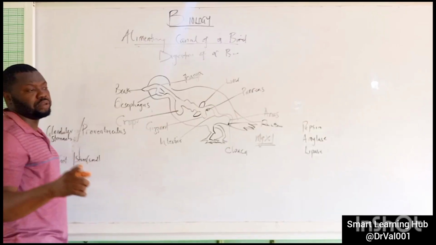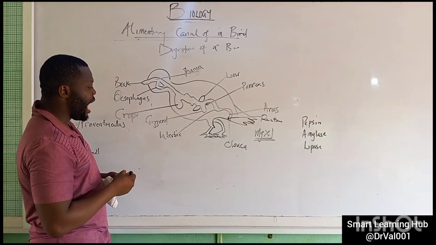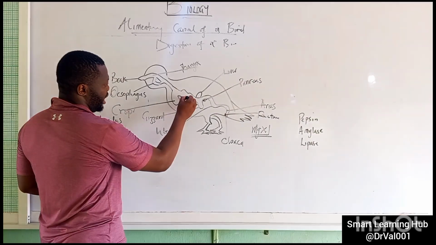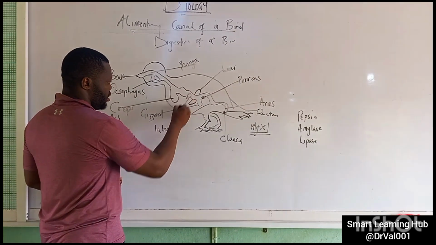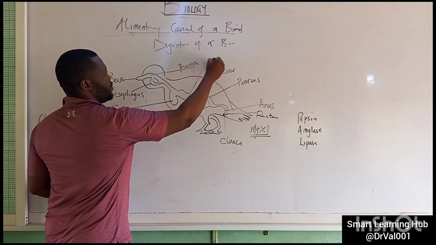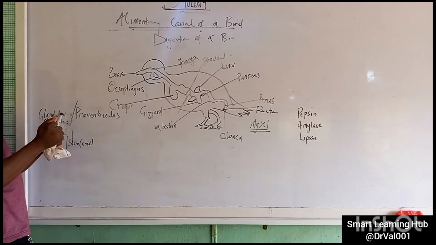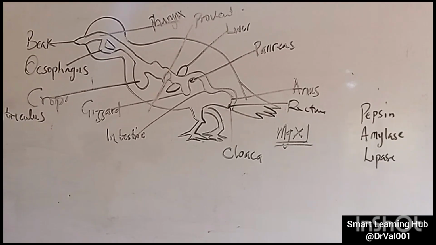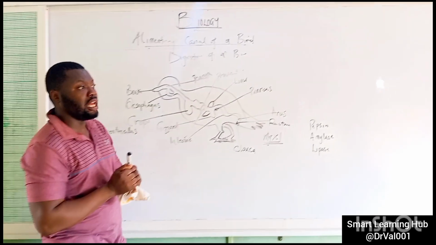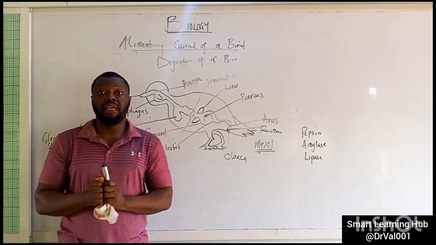After fermentation, it moves to the proventriculus, otherwise known as the glandular stomach. Look at the proventriculus somewhere here. The proventriculus is where the grinding of the food now takes place proper. And it is also known as the gizzard.